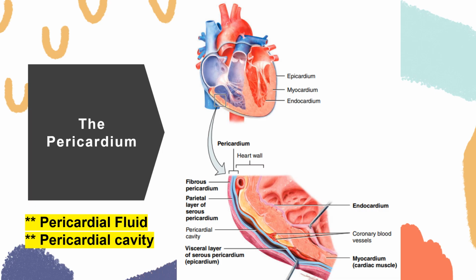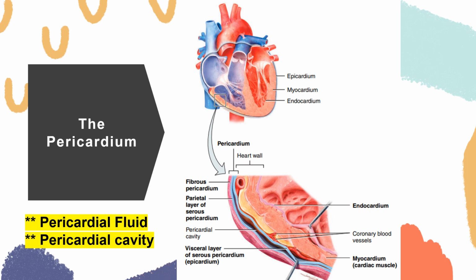So the next is the membrane that surrounds and protects our heart, which is our pericardium. You have seen the pericardium during our dissection. For some groups, it was not present. However, for some, there is still the pericardium. So the pericardium is the one that surrounds and protects your heart. It consists of two main parts, your fibrous pericardium and the serous pericardium. The superficial fibrous pericardium is composed of tough, inelastic, dense, irregular connective tissue, and the deeper serous pericardium is thinner. It is more delicate and it forms a double layer around the heart.